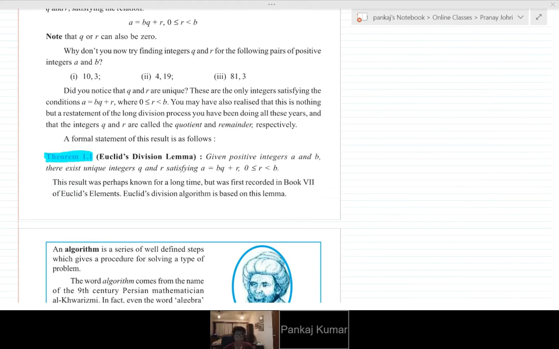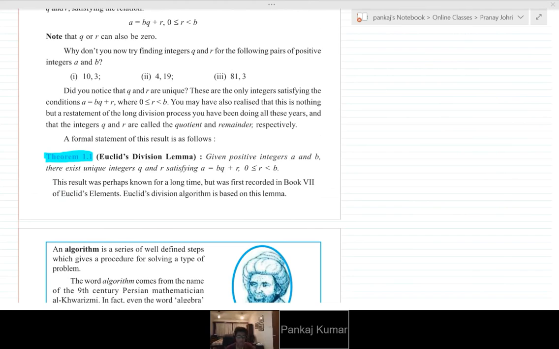Can you read it for me? Given positive integers a and b, there exist unique integers q and r satisfying a is equal to bq plus r, where 0 is less than or equal to r, which is less than b. So what is the second part? a is equal to bq plus r. What is this 0, r and b? So r is the remainder, greater than or equal to 0, and b, the divisor, is always greater than the remainder.